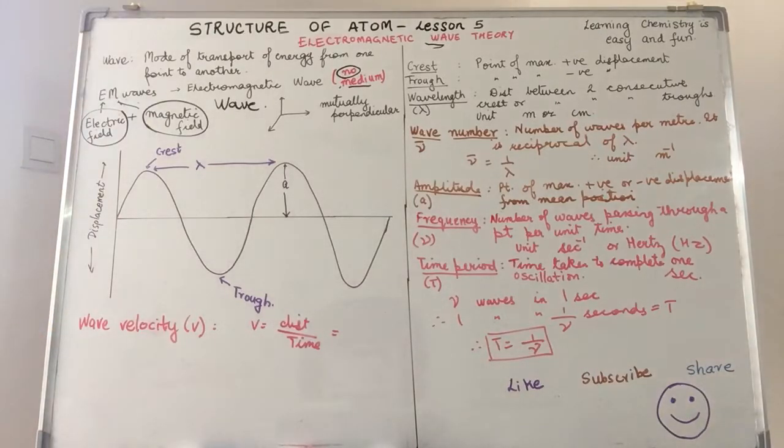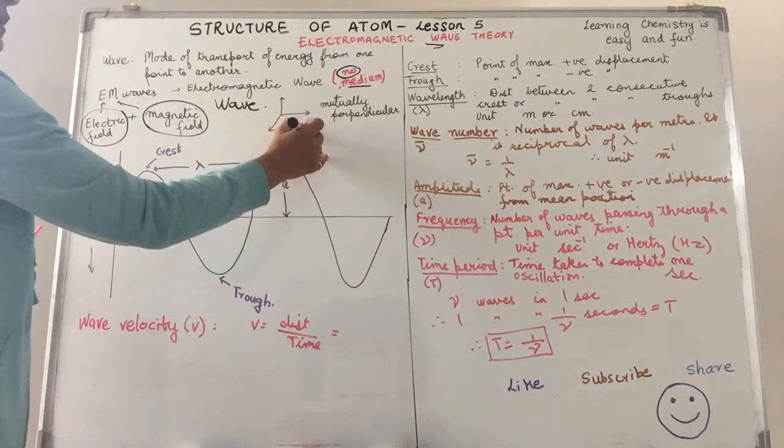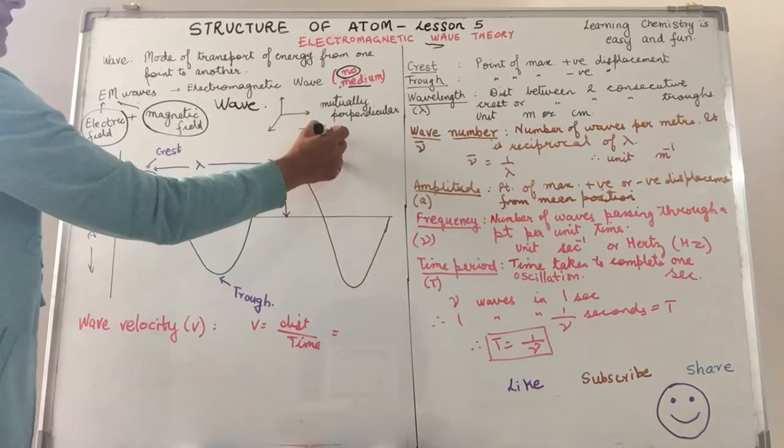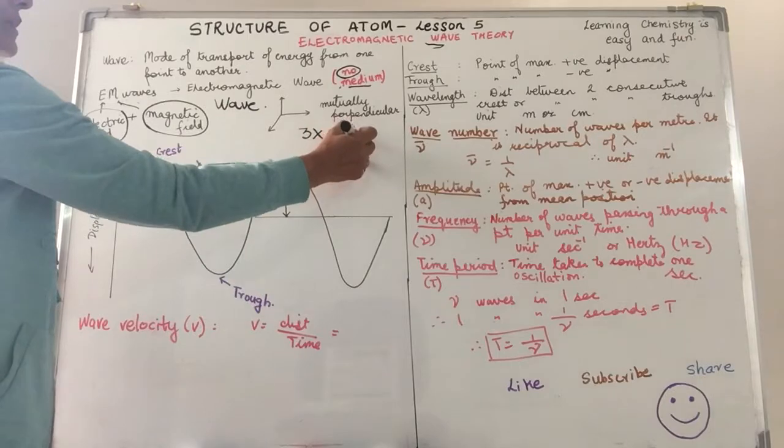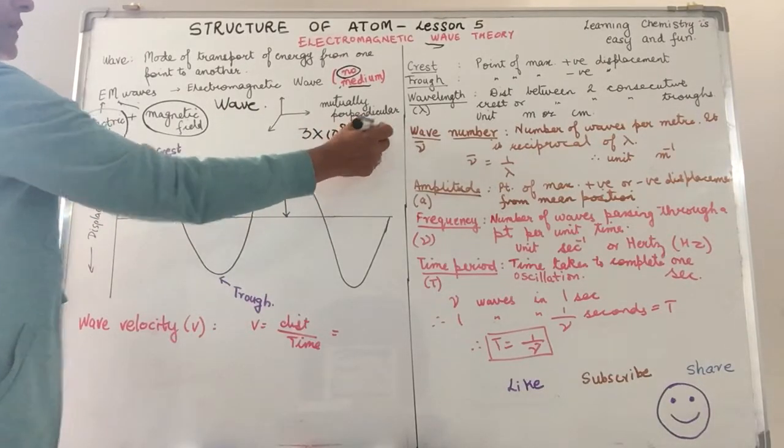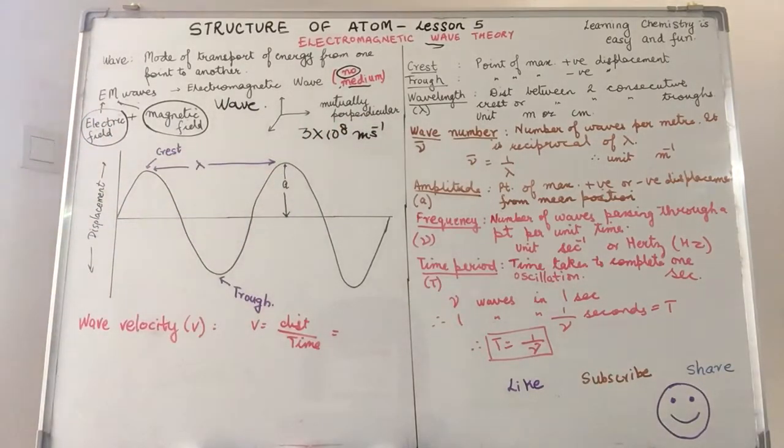Another interesting property of electromagnetic waves is they all travel with the same speed, 3 × 10^8 meters per second. This, if you can relate to, is also the speed at which light travels, right? So we have the electromagnetic wave theory.